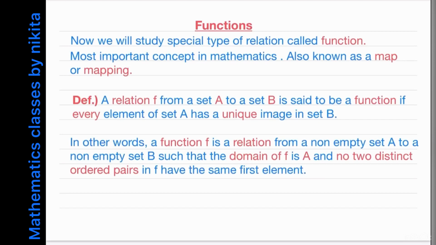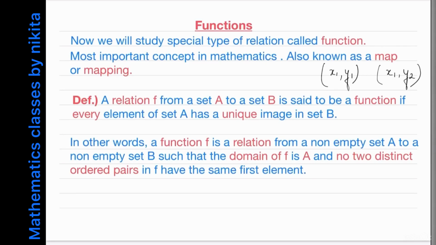And one more thing is that now due to this, that every element has a unique image, that means you cannot have two distinct ordered pairs having the same first element. That is, I cannot have something like this. Suppose I have two ordered pairs (x1, y1) and (x1, y2).